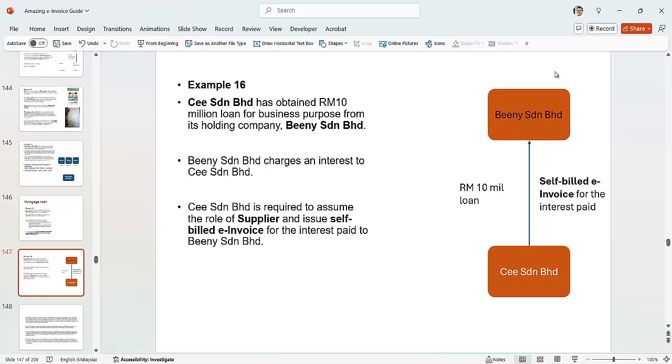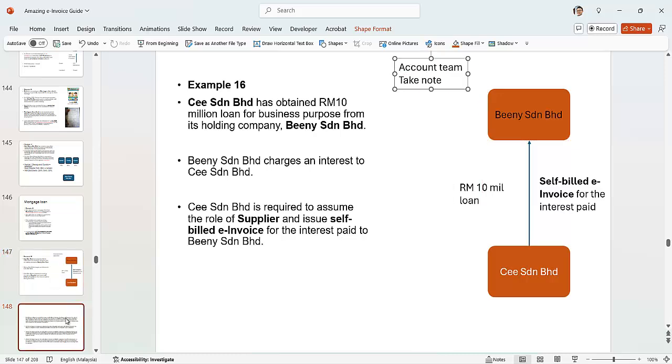Even though it's inter-company, you need to issue a self-bill e-invoice. So the finance and accounting team need to be aware of this and take note on this issue.